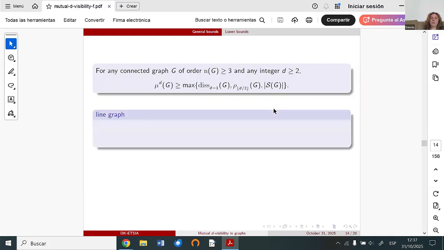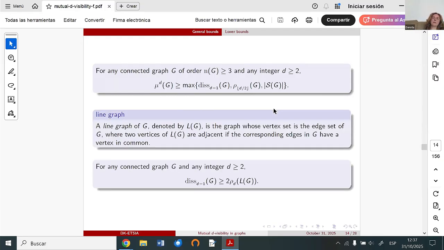As I mentioned before, the k-dissociation number is not much studied. There are only some works in the case when k is equal to 1.